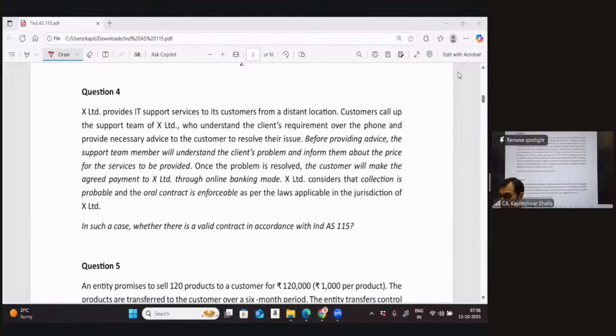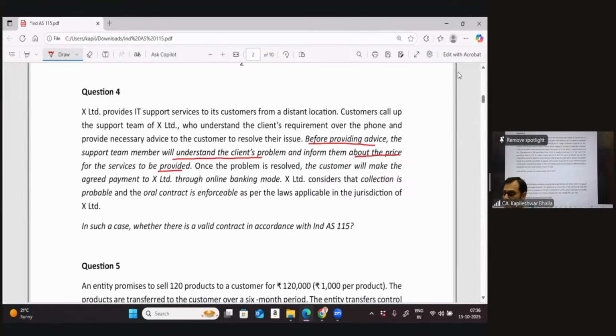Now it says, before providing the advice, the support team will understand the client's problem and inform them about the price for the services to be provided. Once the problem is resolved, the customer will make the agreed payment through an online banking mode. X considers that the collection is probable and the oral contract is enforceable as per the laws applicable to the jurisdiction. Now, in such a case, is there a valid contract in accordance with Ind AS 115?